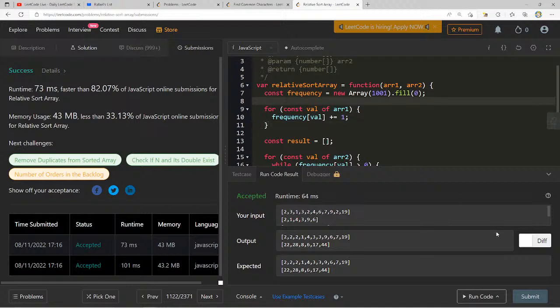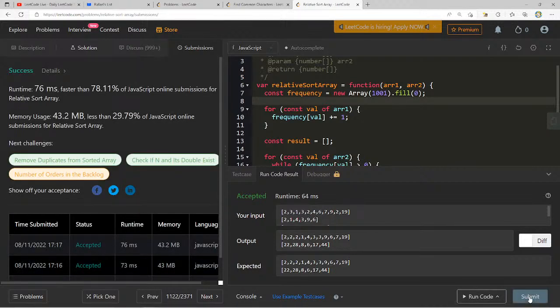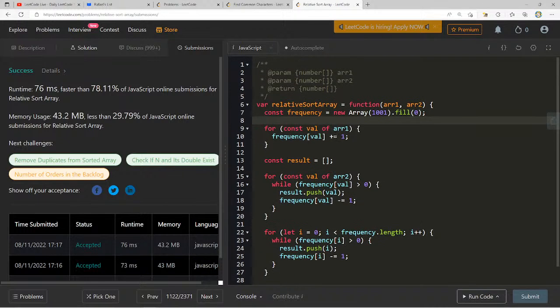82.07. That's not too bad. And we'll analyze it ourselves also, so that way we can figure out. We'll see. Okay, 78. That's okay.